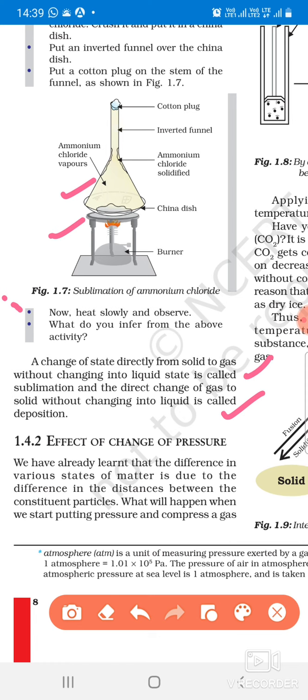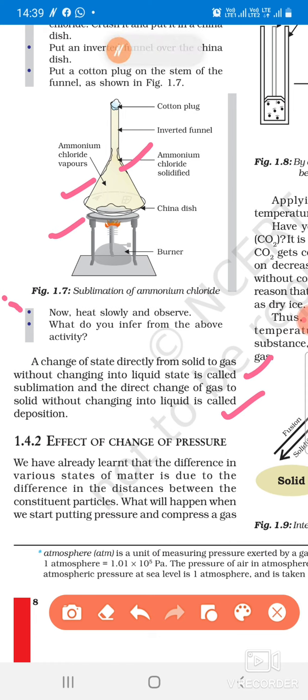We will see that the ammonium chloride starts changing into gaseous form. Fumes will be seen in the funnel, and they will move upward, but they will not come out as the stem is plugged with cotton. There is no way to come out. Then stop heating. The vapors that have formed will stick to the surface of the funnel.